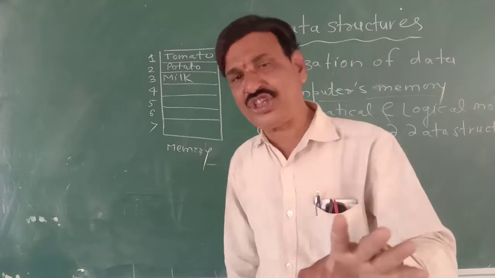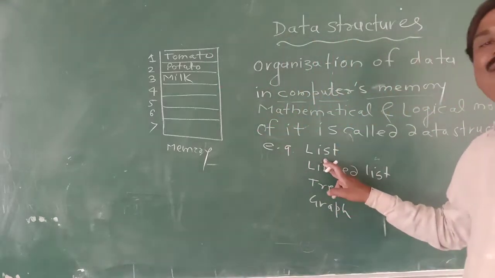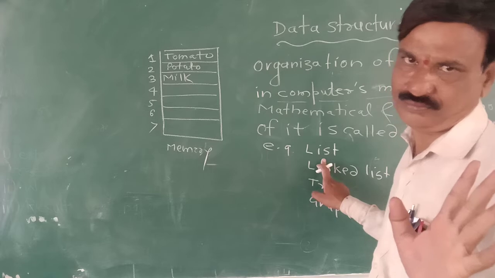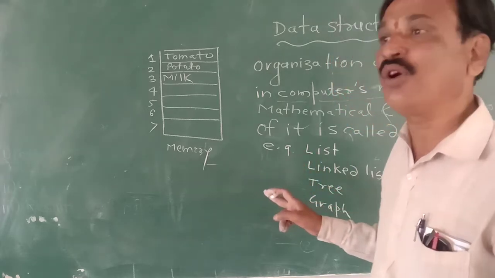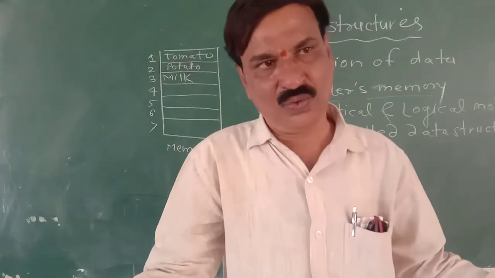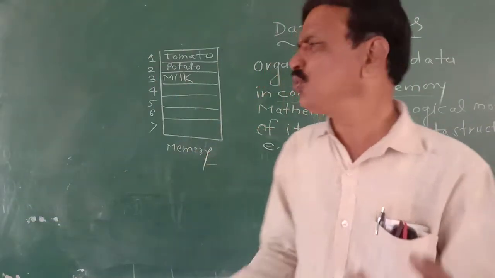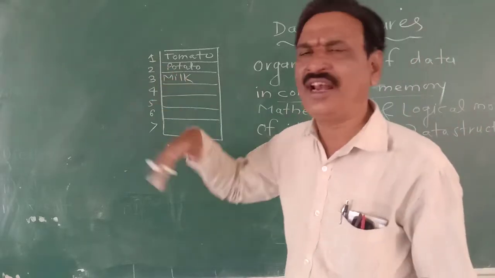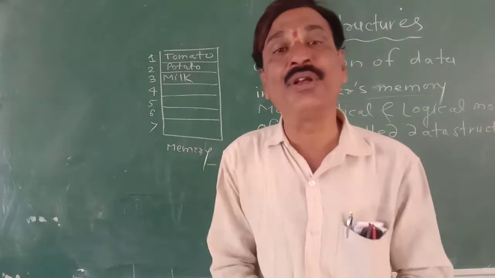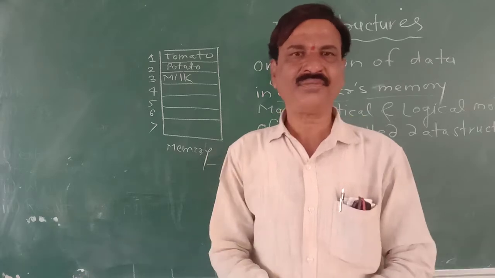So list is said to be simplest data structure of all. In other words, organization of list in computer's memory is too much simple. Why? Simply store the element in contiguous memory location, and address of memory location itself will become the index set.